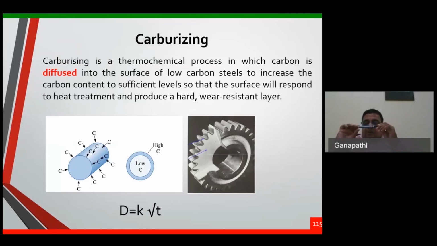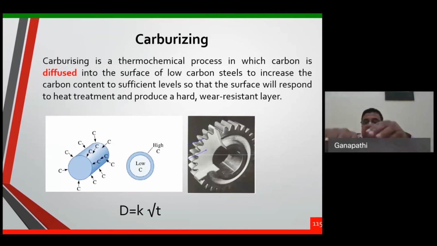Let us say this is a component to be carburized. Keep it in a box covered with charcoal everywhere. I hope all of us know charcoal is a carbonaceous material. When it is heated, it produces carbon monoxide, carbon dioxide gas. Cover the entire component with charcoal.